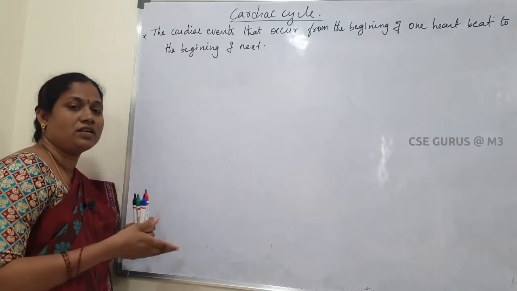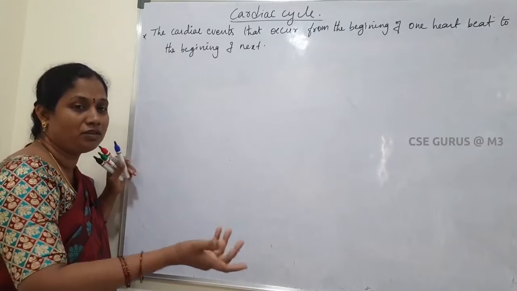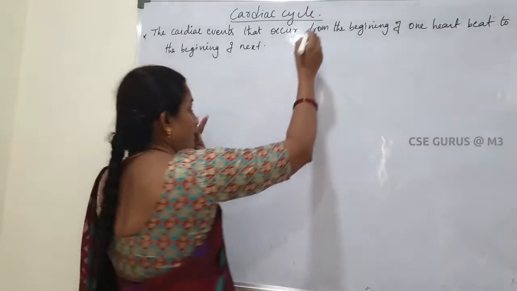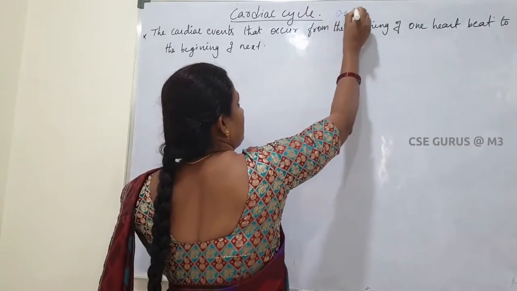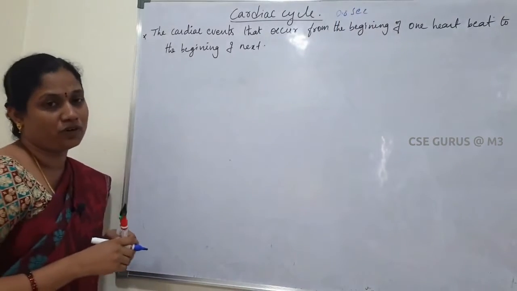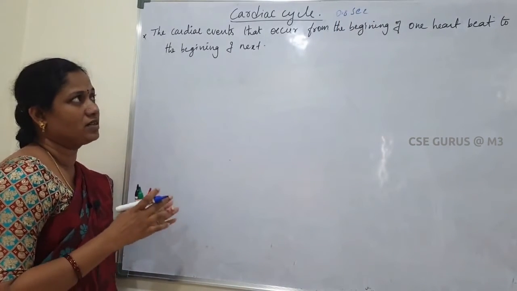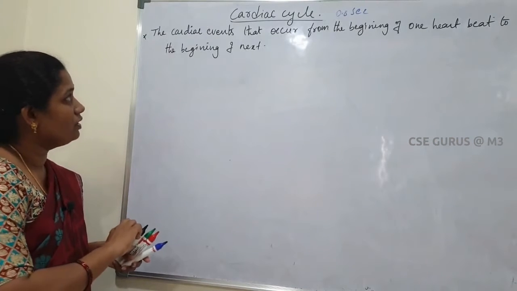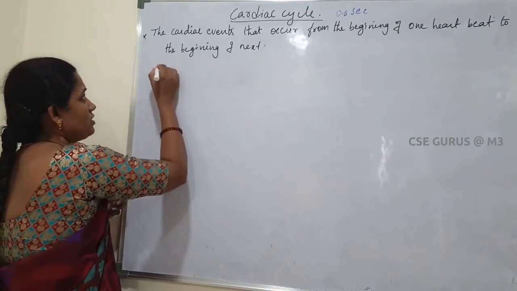In the cardiac cycle, the heart pumps the blood to different parts of the body. One cardiac cycle takes 0.8 seconds. In the cardiac cycle, three events are there.